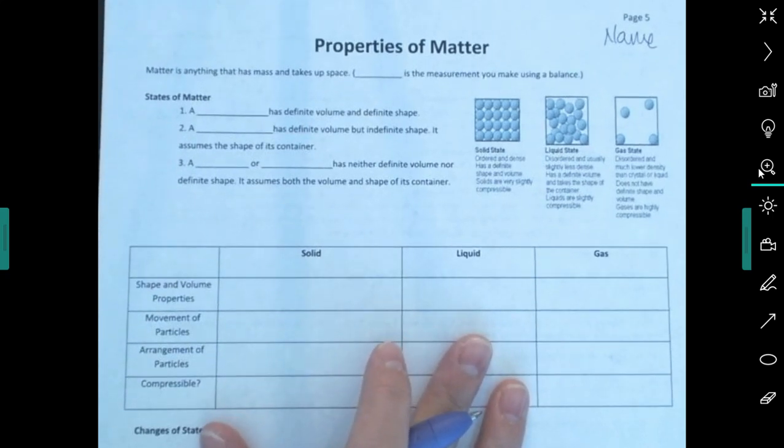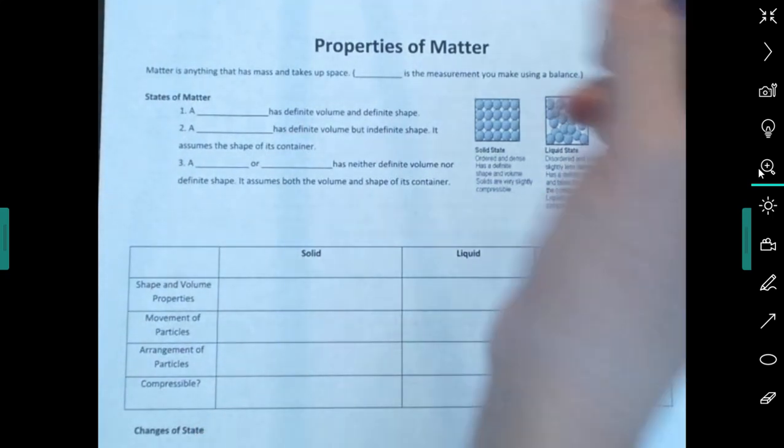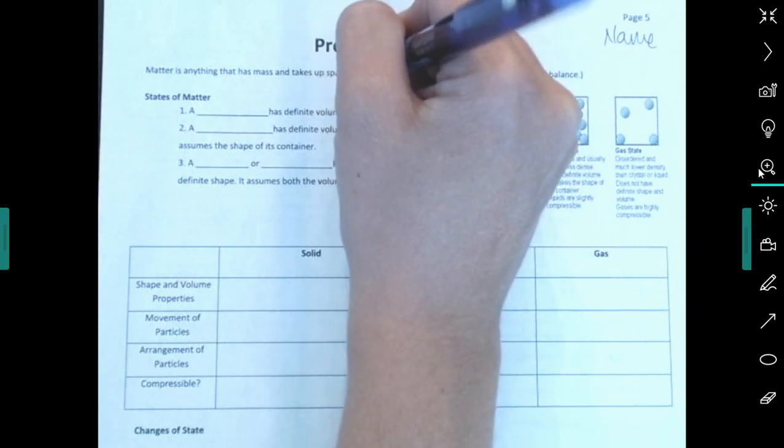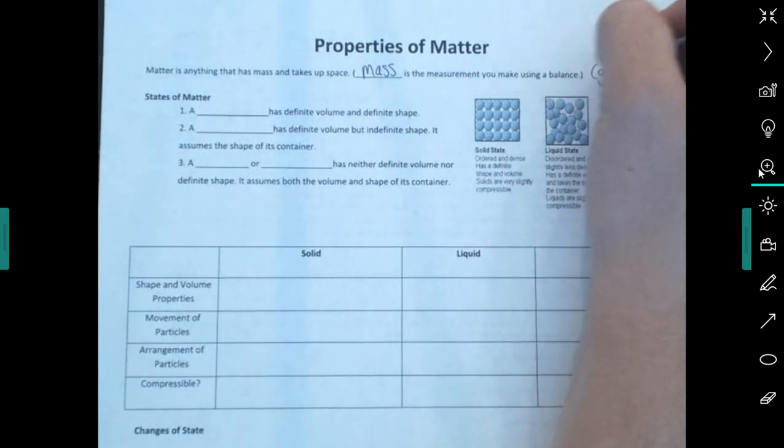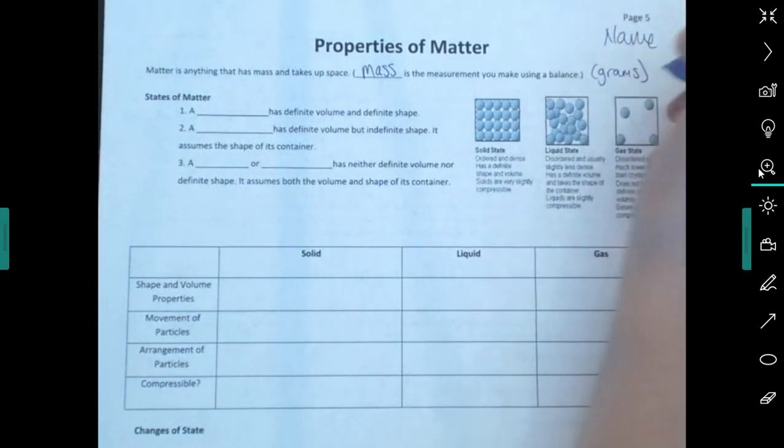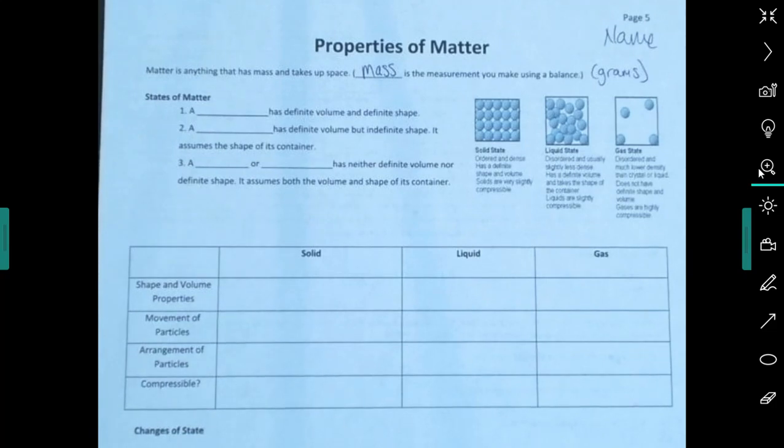Okay, so matter. Matter is anything that has mass and takes up space. Mass is the measurement you make using a balance, okay? And it's usually in grams or kilograms, milligrams, okay? States of matter. So we're solid, liquid, and gas. Those are the 3 states of matter we're going to worry about this year.